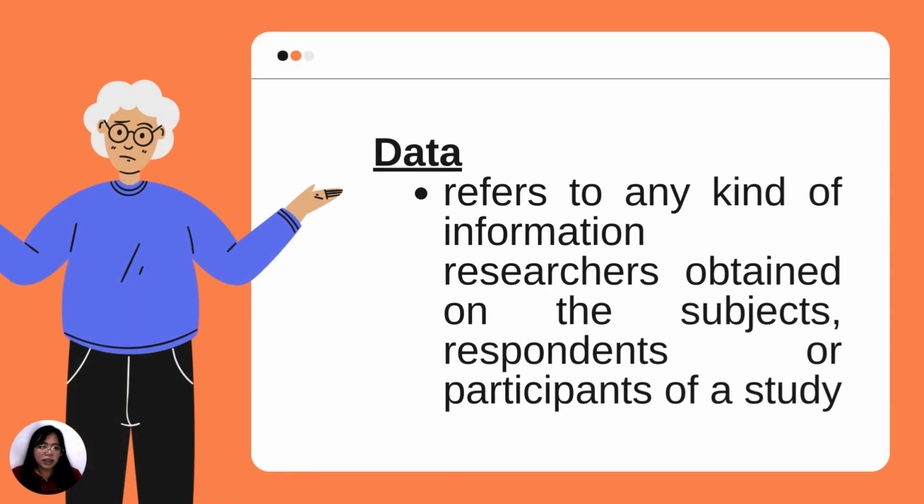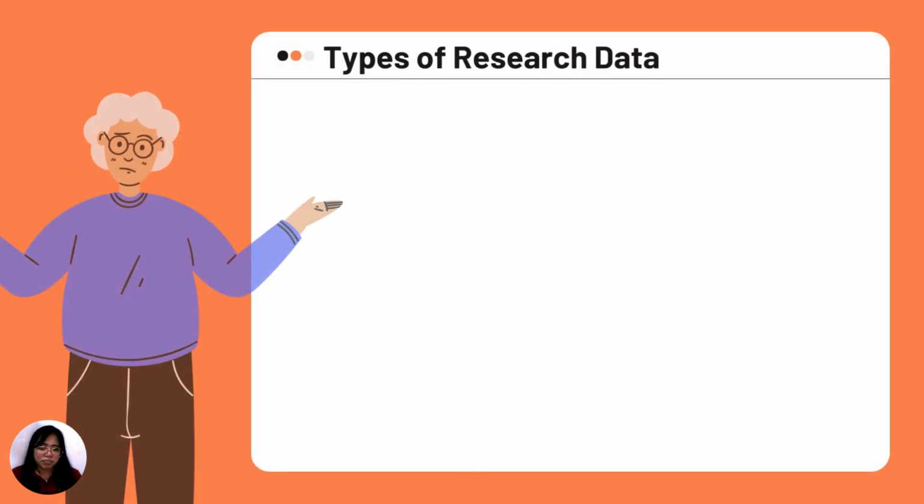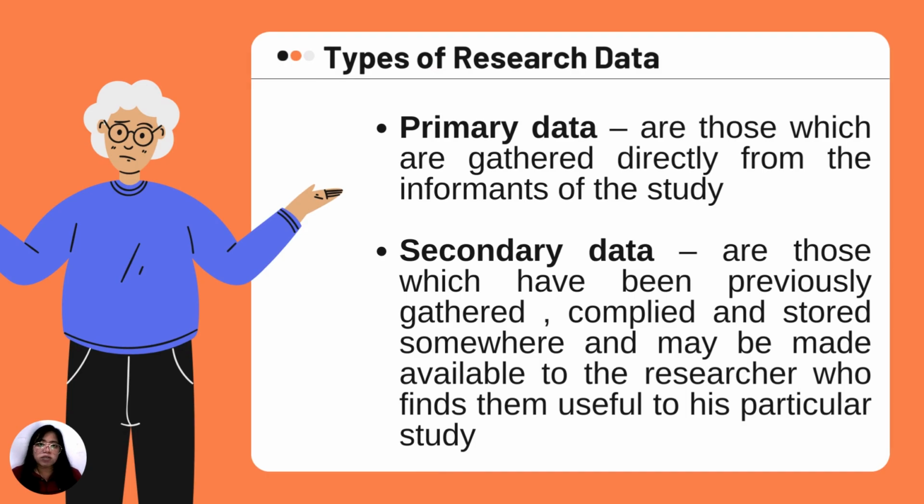Now let's talk about data. This refers to any kind of information researchers obtain on the subjects, respondents, or participants of a study. So when we talk about those that you have gathered from, for example, the subjects, participants or respondents of your study, those kinds of information is what we call data. And what are the types of research data?